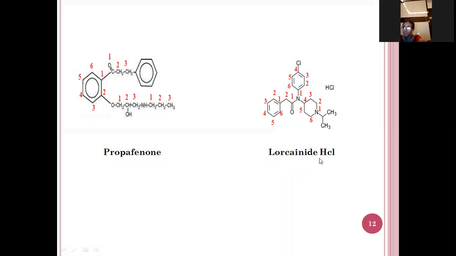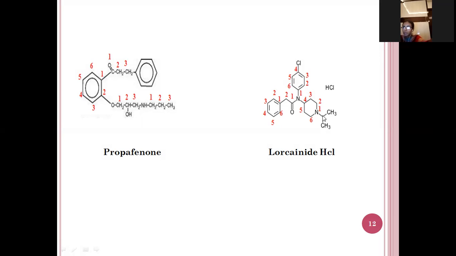Next one is flecainide hydrochloride. So this is the structure. If you see here, this is the acetamide structure. See here, N, C double bond O, CH3. So this is the acetamide. For the acetamide, in the second position, a phenyl group is there. Here in the first position, this is the piperidine structure. For this piperidine structure, in the first position, the propane structure.